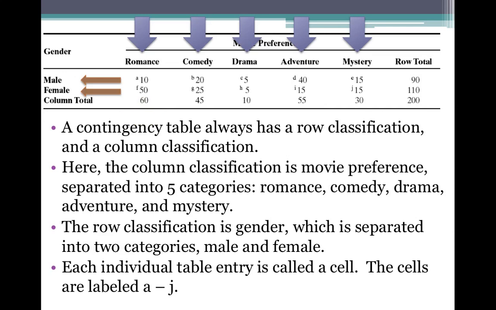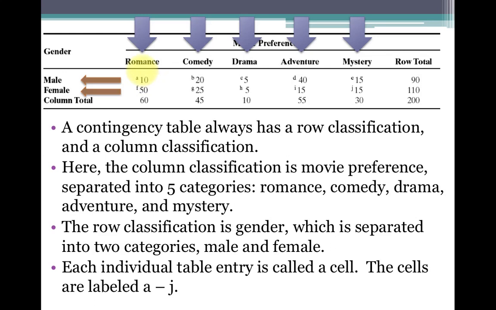Each individual table entry is called a cell. The cells are labeled A through J. So if you take a look in the upper left corner of each cell, you have the letter A, B, C, D, E, F, G, H, I, J. So those 10 cells are the cells that contain the data. And each of those numbers are called observed frequencies.